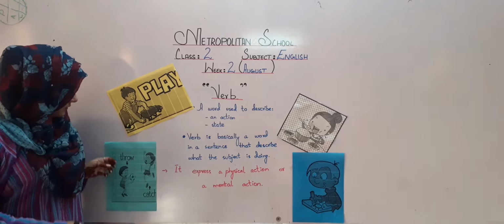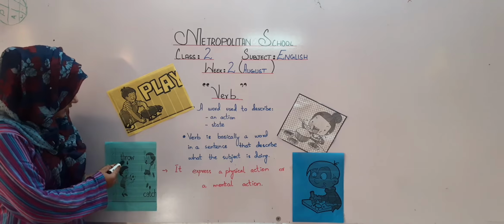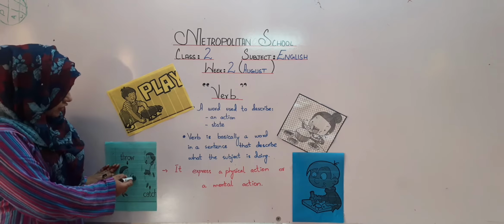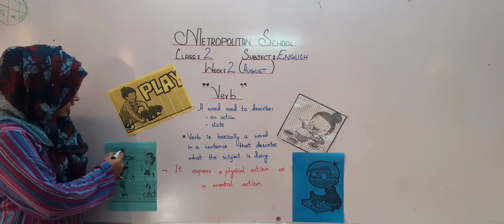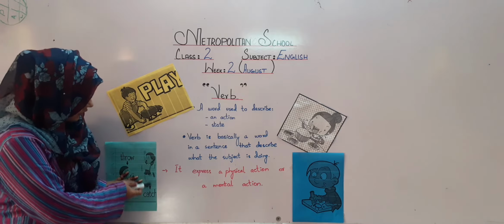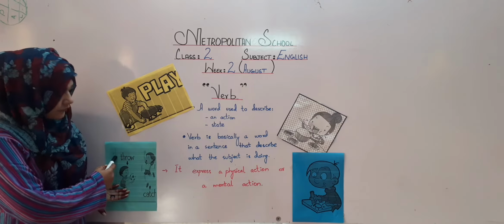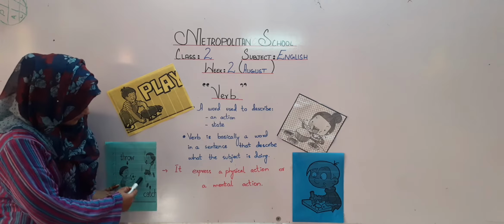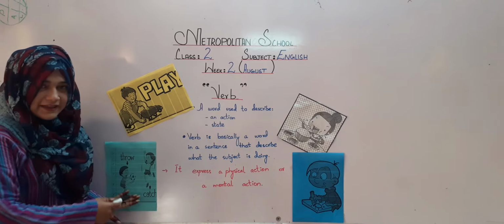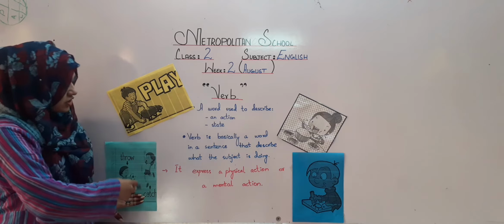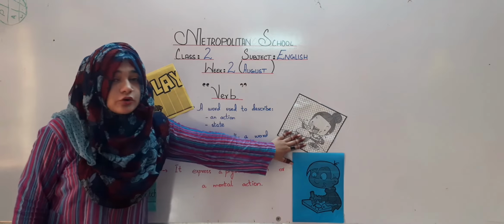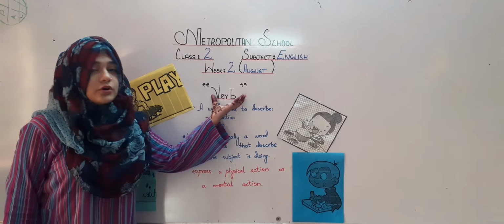After this, as you can see here, a boy is throwing a ball. The action he is doing here is throwing, and here he is catching. So this boy is showing the action of throw, and this boy is showing the action of catching. So all the actions which have been shown here are showing the verb.